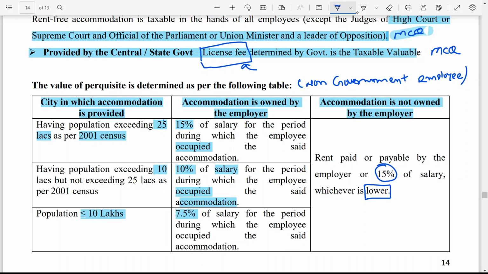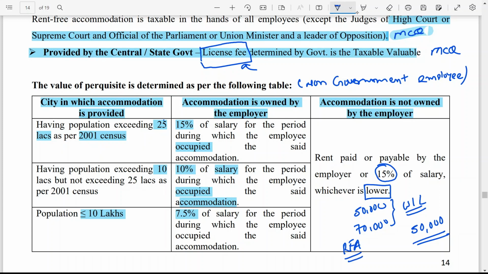Means let us say rent paid by the employer for the whole year is 50,000 and 15% of salary is 70,000. Now from these two values you have to take whichever is lower. So the lower amount is 50,000. Then in this case 50,000 will become the value of perquisite in case of rent free accommodation.